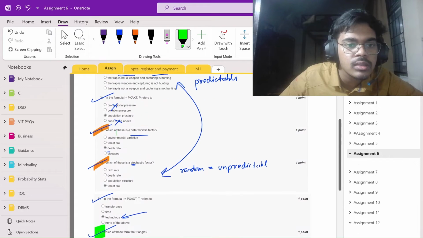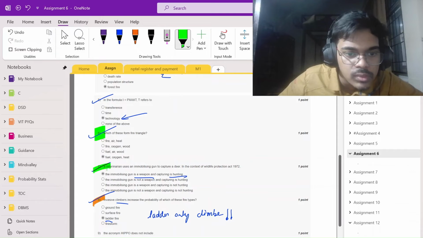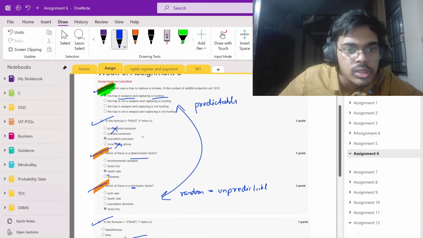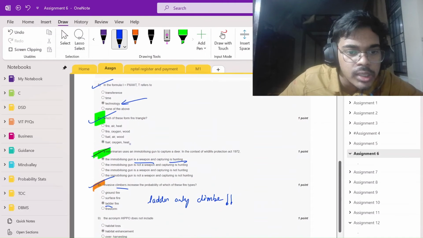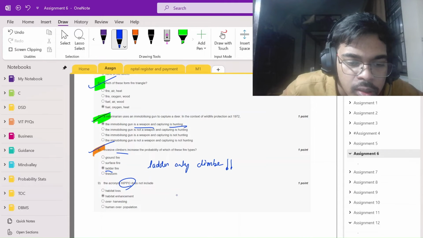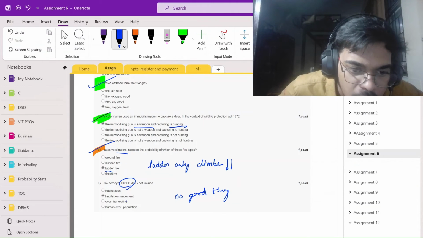This thing you can consider easy, easy, easy. Okay, this many questions done. Hippo. There are two questions on hippo. I remember that it doesn't have good things. No good things. So habitat loss is a bad thing, bad thing, good thing. Hippo doesn't contain good things.